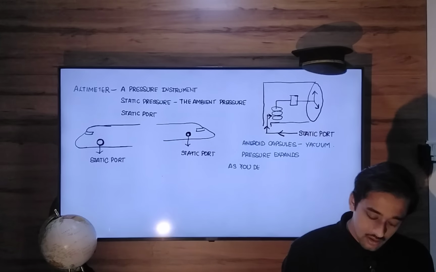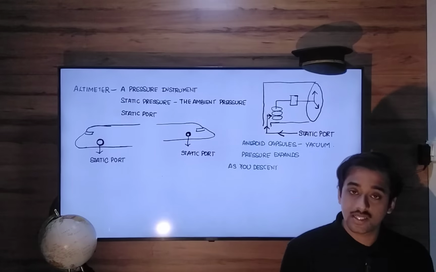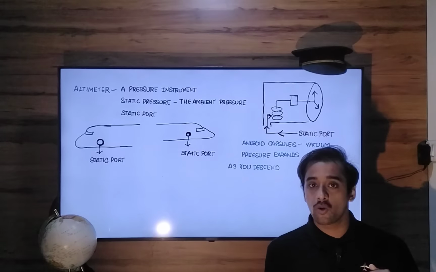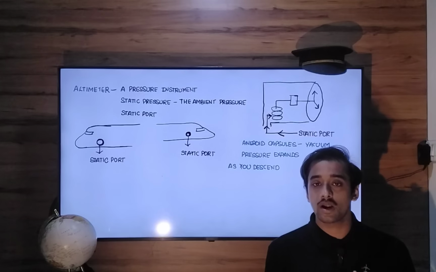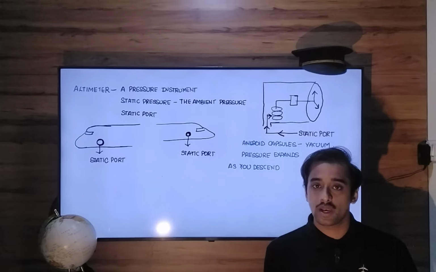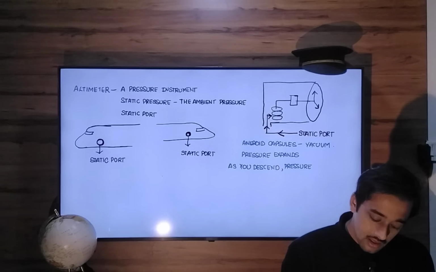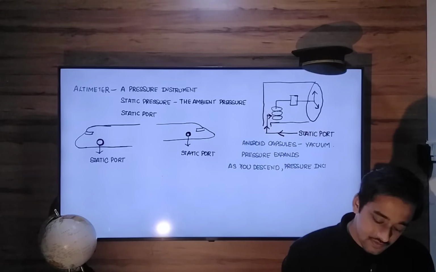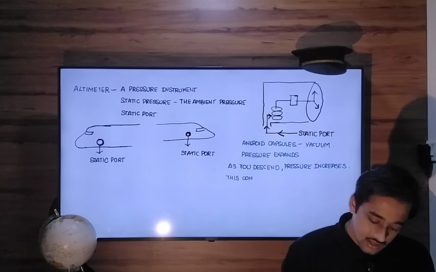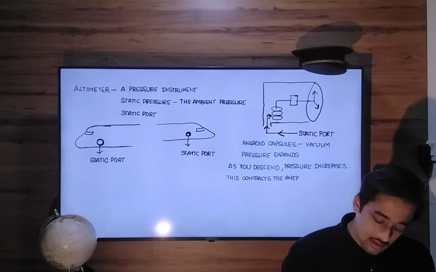As you descend from higher level to lower level, what happens when you descend to lower levels in the atmosphere? The atmospheric pressure increases. So as you descend, atmospheric pressure increases. This contracts or compresses the aneroid capsules.